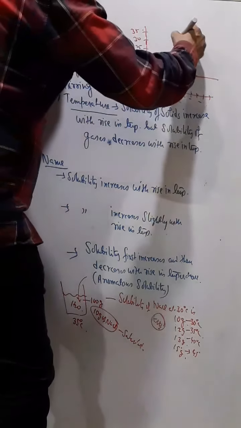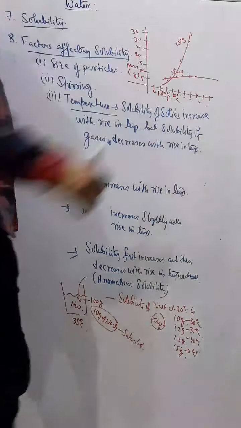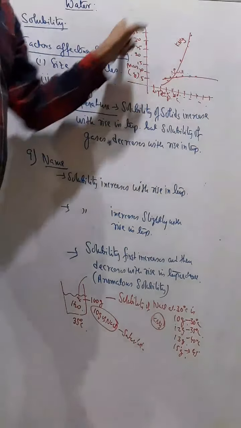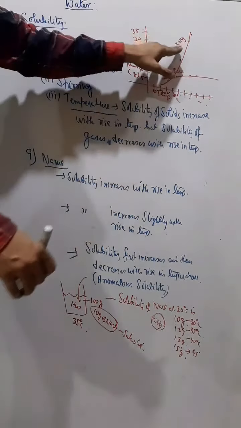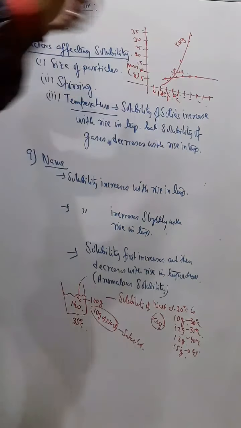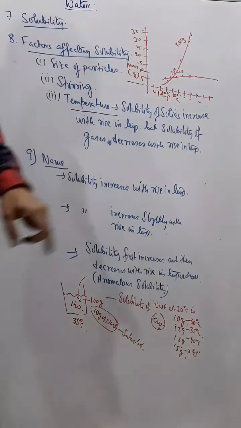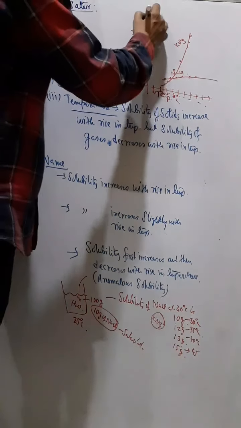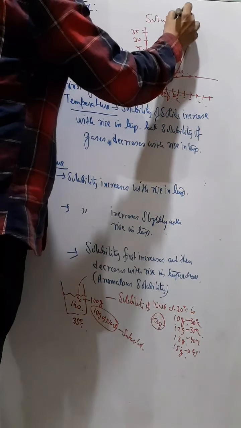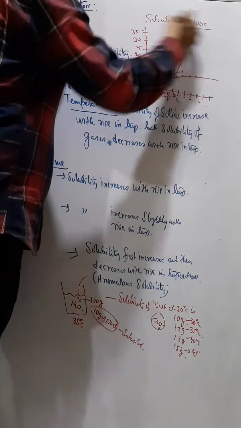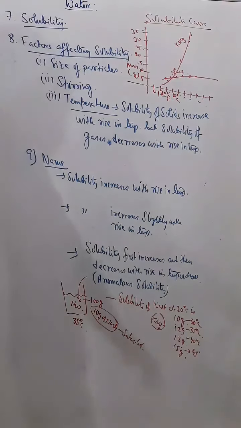And if I write here KNO3, now if you see from this graph, from this curve you can easily study the difference between sodium chloride and potassium nitrate from the shape of the graph. And this is called a solubility curve. Not in your syllabus at this time, but it is in your book. But still, for your knowledge, I am just explaining it to you.